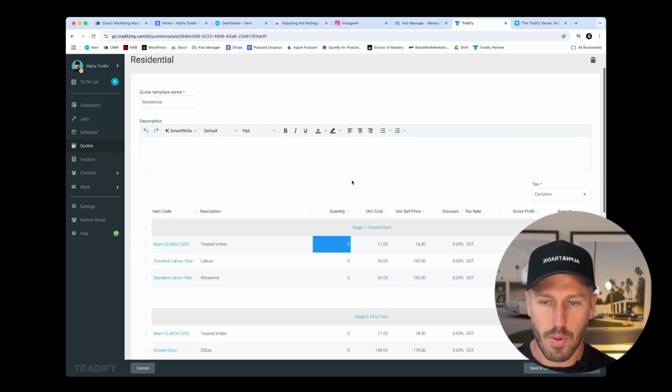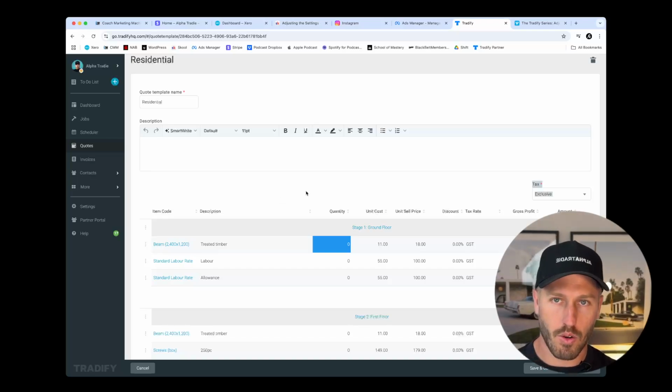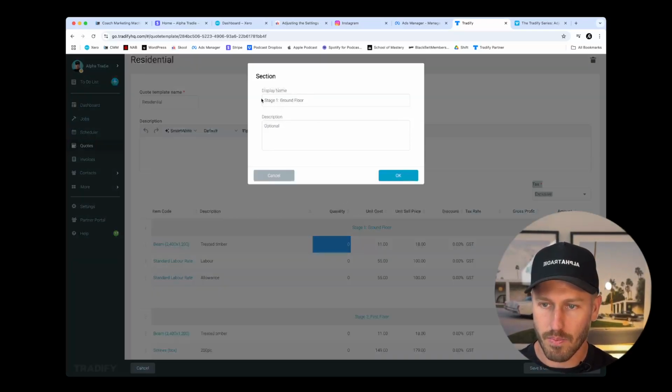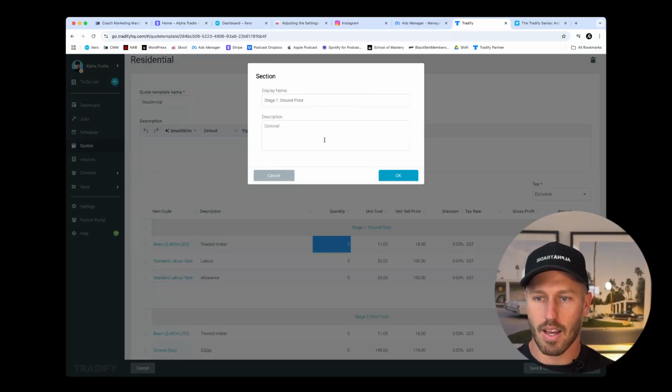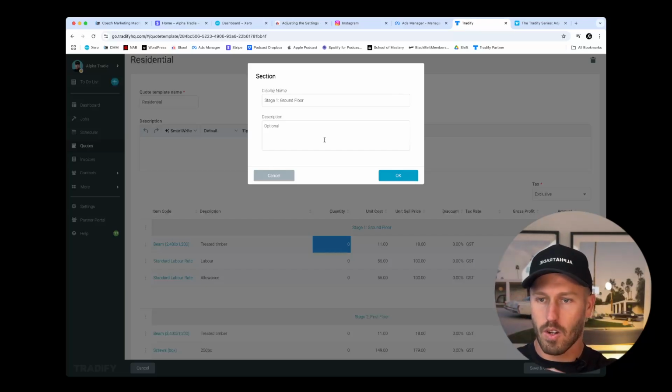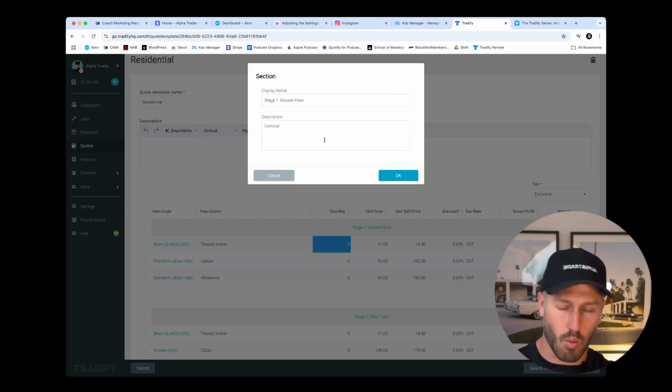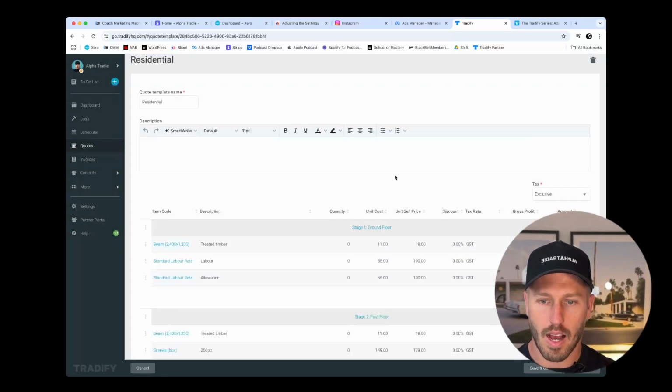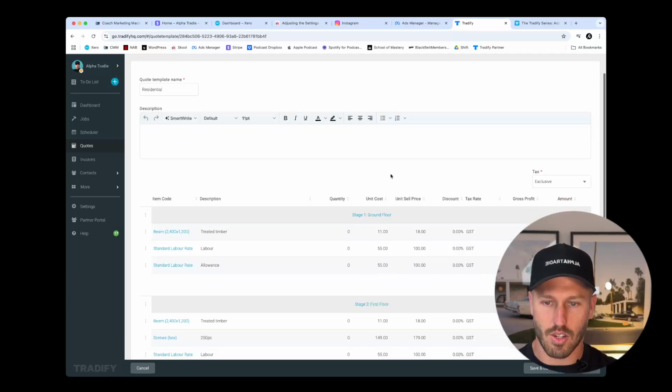I have built this template, which I feel is a good example for you to look at. We have got stage 1, which is our stage 1 ground floor, and you can put a description in here. So you could put everything that you're going to be doing in here, whether you're going to be doing render and texture coat or waterproofing or any of the other items that are going to be on ground floor that you're going to be putting in. And you can describe those as you wish.